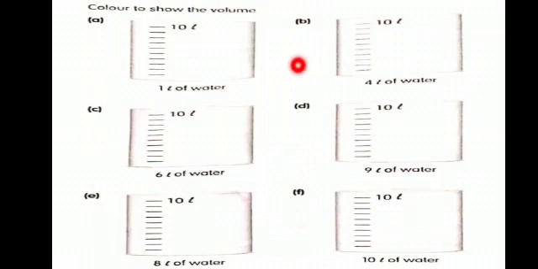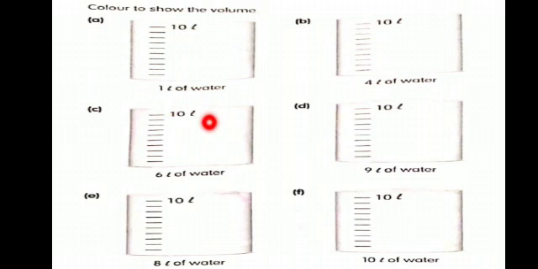Now page number 208 of your workbook. Color to show the volume. Take your color, level 2. Use light color to color the object to make a liquid. Just use light blue color or any of the light colors. Don't use dark color. I prefer you to use only light blue color.